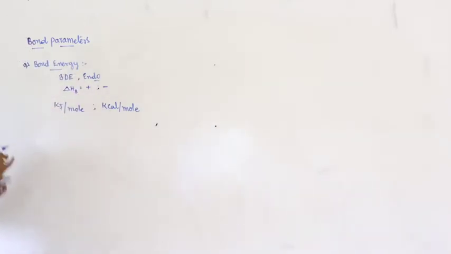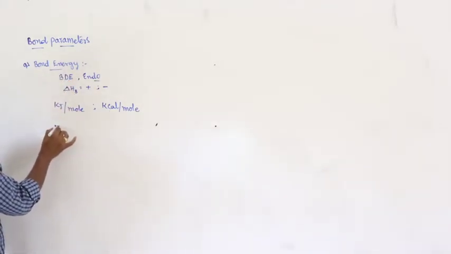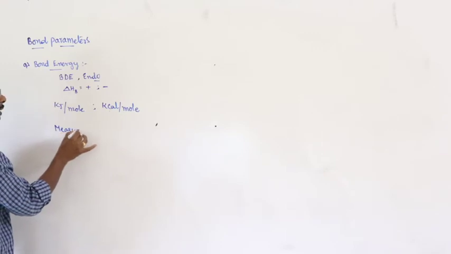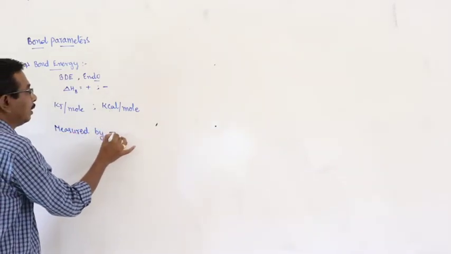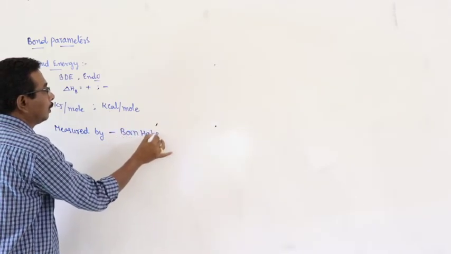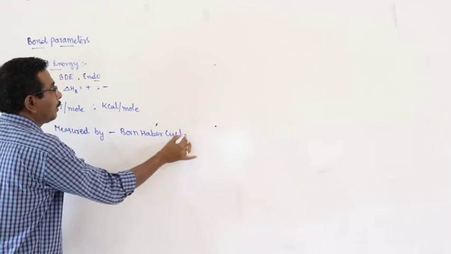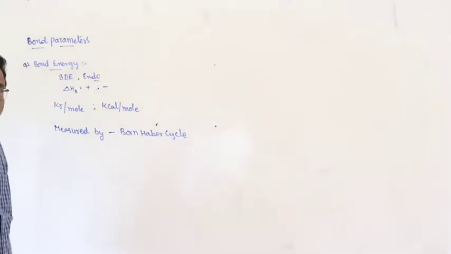Okay. But how can you calculate bond energy? Here, bond energy can be measured by using Born-Haber cycle. I think you are very familiar with Born-Haber cycle in the topic ionic bond.